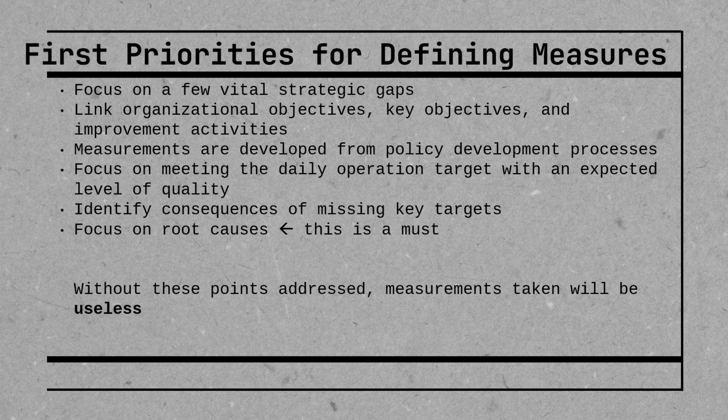Now, does that mean that hand hygiene compliance isn't important? No, not at all. We need to focus on hand hygiene compliance. However, that is not the current strategic gap that I'm looking at right now, right? It's not my objective. So should I be collecting those measurements if I'm on the team looking at fall reductions? Probably not, right? Those measurements are completely useless.